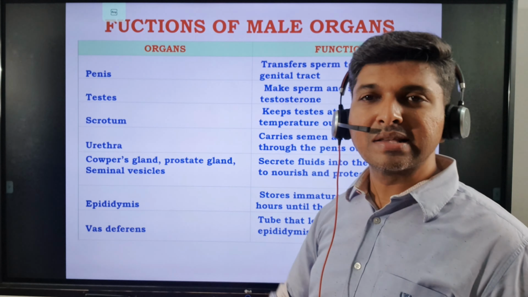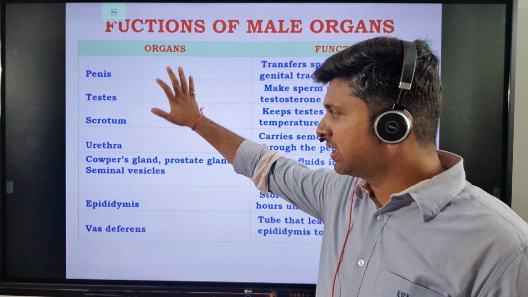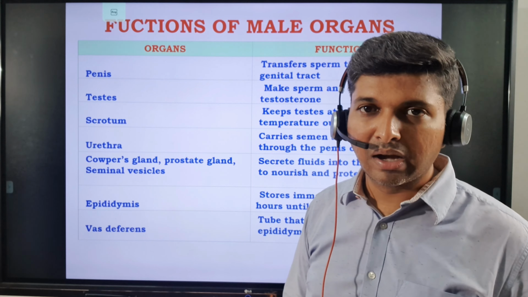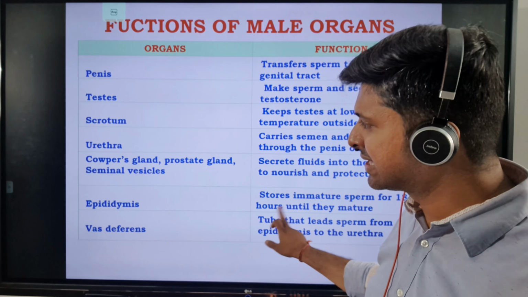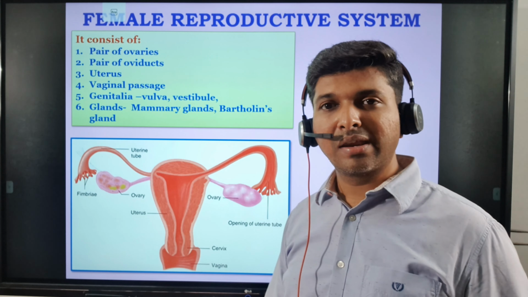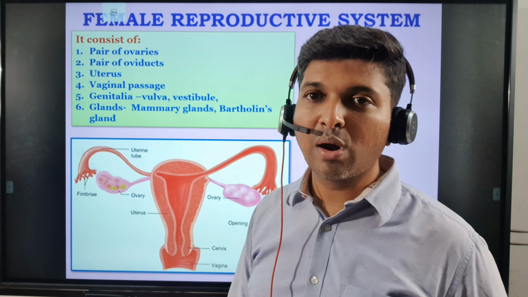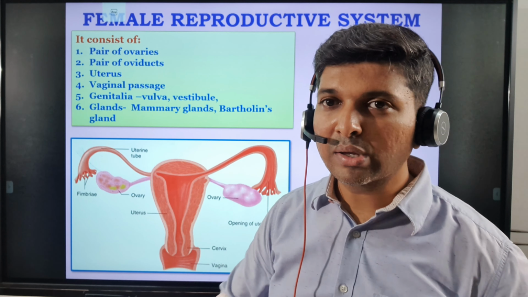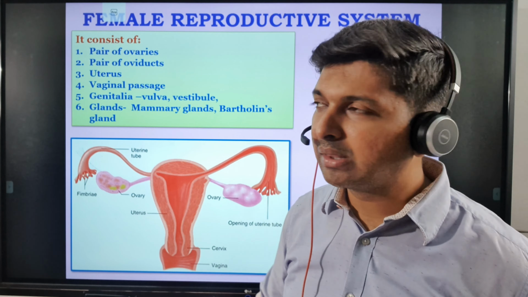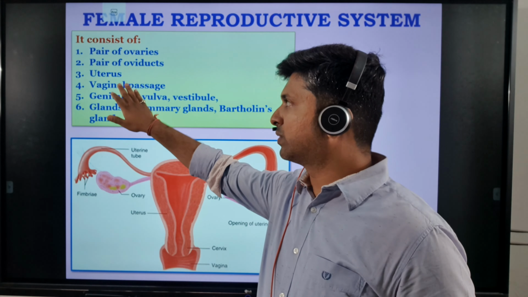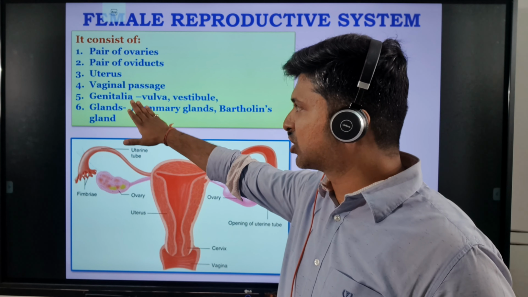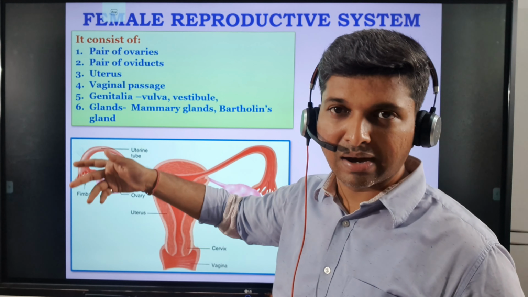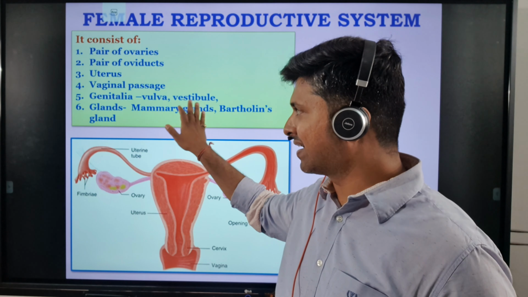Okay, now this is a summary of every organ of the male reproductive system. With this, we finish the male reproductive system, and now it's time to move on to the female reproductive system. Now, when we are talking about the female reproductive system, the organs present are the pair of ovaries, a pair of oviducts, uterus, vaginal passage, genitalia. Genitalia is the external covering of the vagina, that is the vulva, and vestibule.